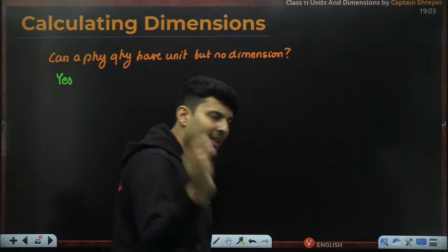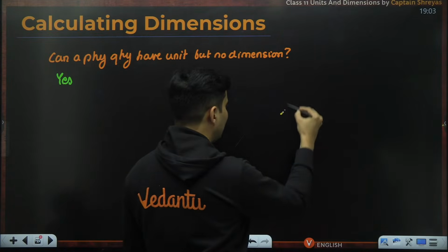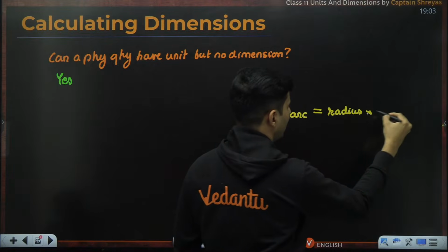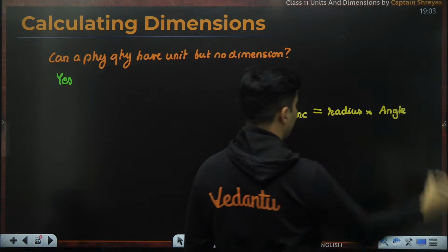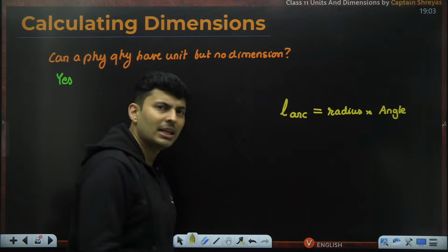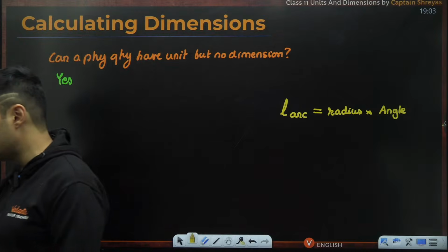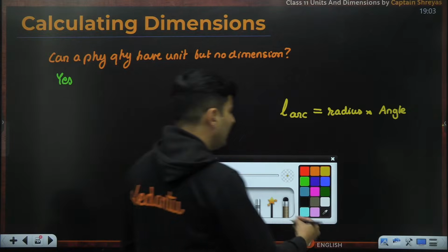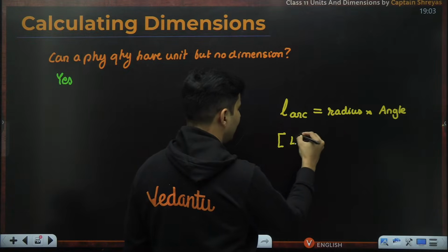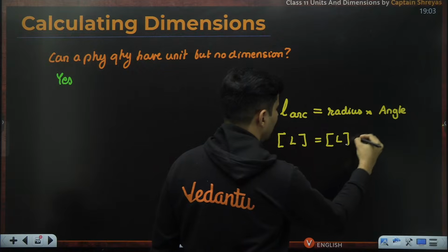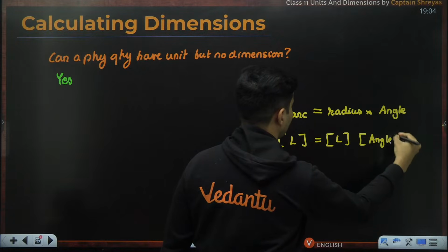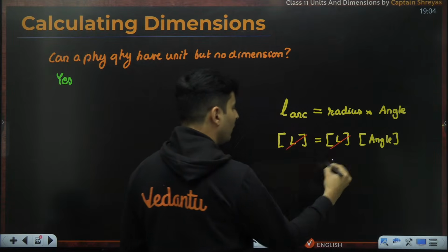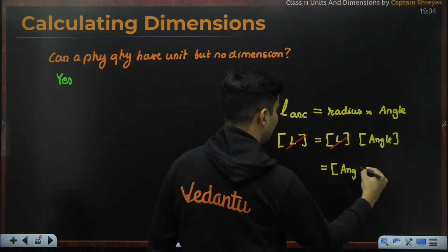How? Last lecture, if you remember, I gave you the length of an arc formula, and that was radius multiplied by the angle, measured in radian. That was in the basic maths for physics geometry class. Now, if you write this dimensionally, length of the arc is length, radius is also length. So think about the dimension of angle. This length and this length will cancel. There is nothing left for the angle, guys.